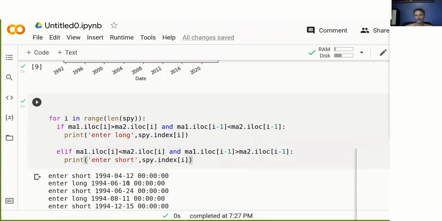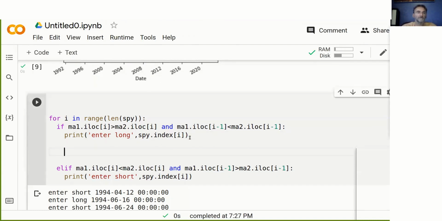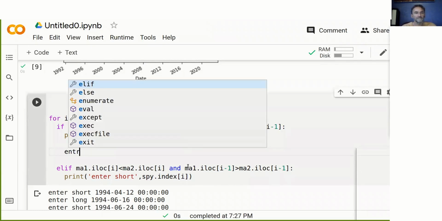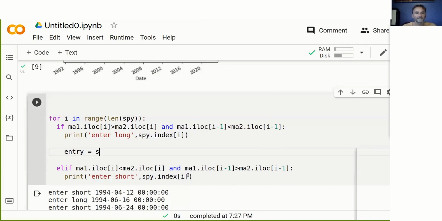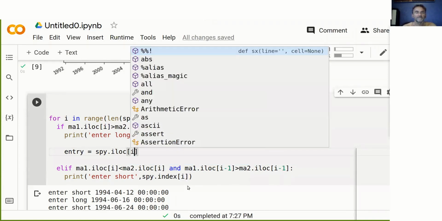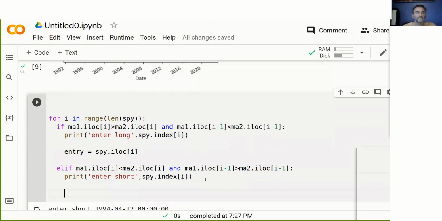Now, we've already produced the trading signals, but obviously this is not really enough. We need to make sure that we are recording the prices at which we entered and then calculate the profits for each trade. So how do we do this? Well, first of all, we need to say something like the entry price equals SPY.iloc[i]. So we record the entry price, and we do the same here.